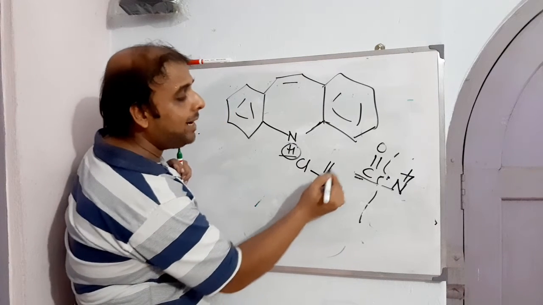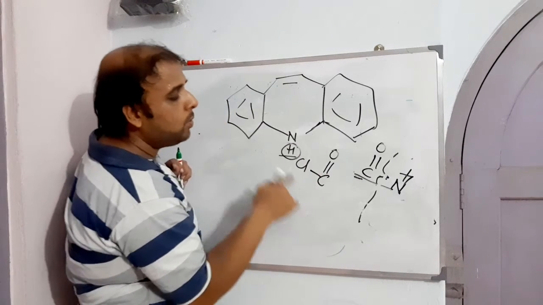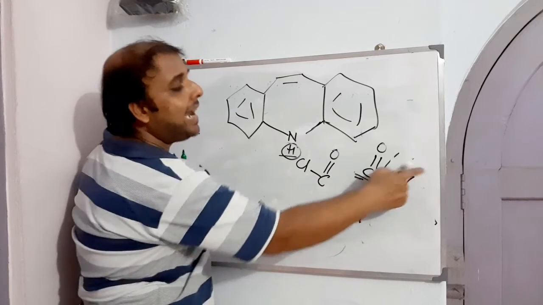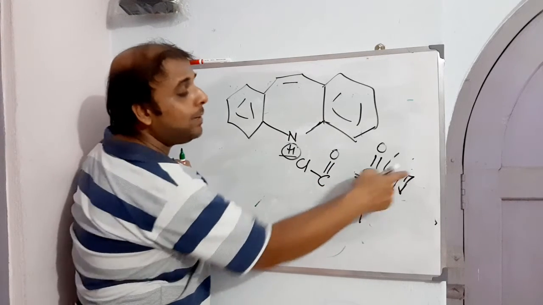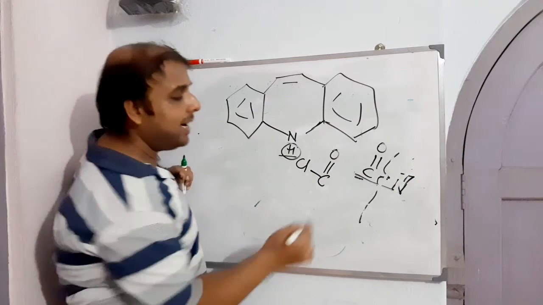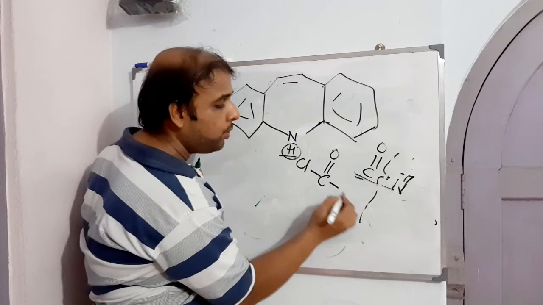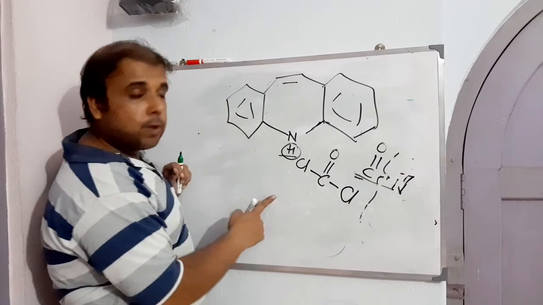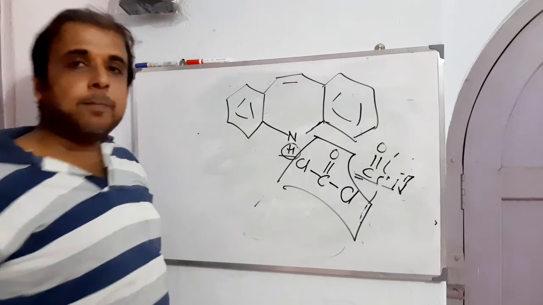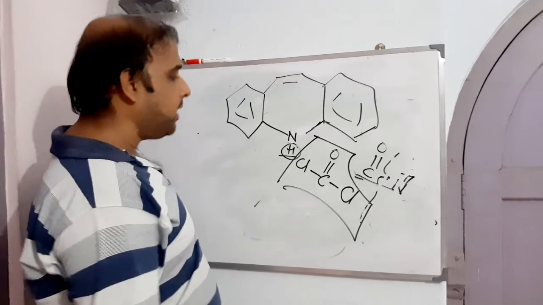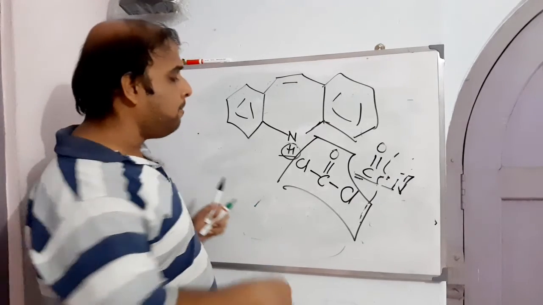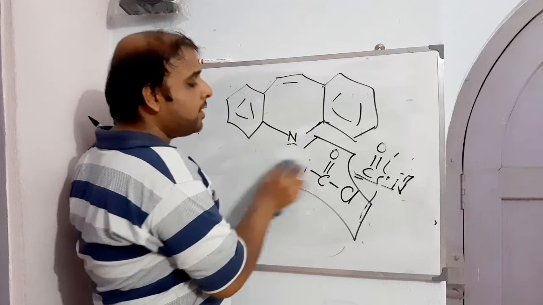And what needs to be incorporated here? C double bond O. So we have written C double bond O. To this C double bond O, which will interact? The NH. Definitely the NH will come along with additional hydrogens, right? So that means that particular hydrogen should react with another halogen. So here we have got what? The second reagent, right? That is nothing but phosgene or carbonyl chloride. So what will this carbonyl chloride do? Simple as that, HCl will go off. So step one